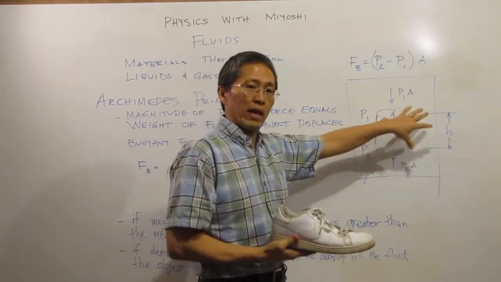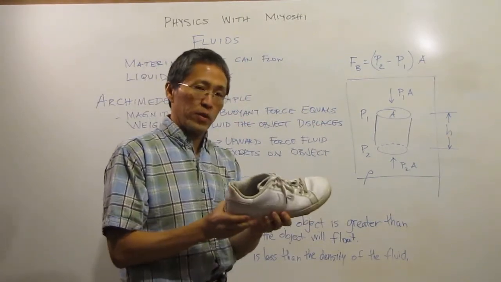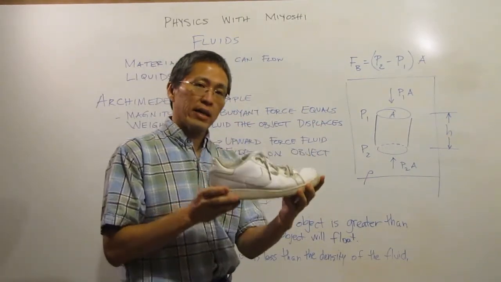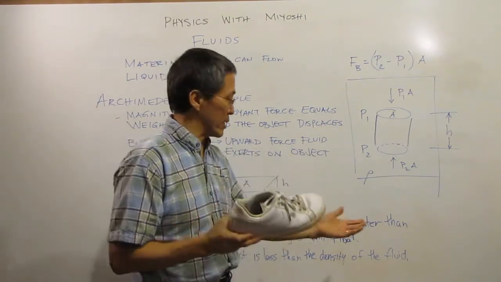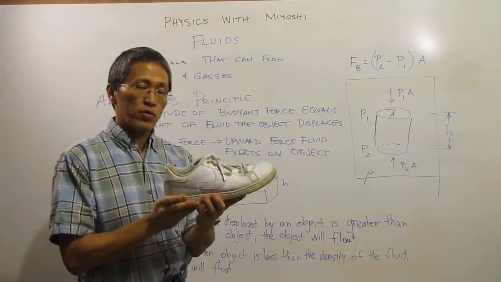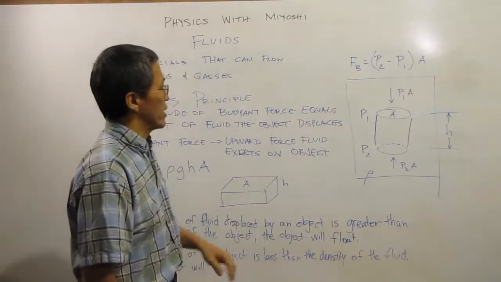Then I would weigh that fluid, and if it weighed more than this shoe, then the shoe will float. And if it weighs less, the shoe will sink. So that is Archimedes' principle in a nutshell.